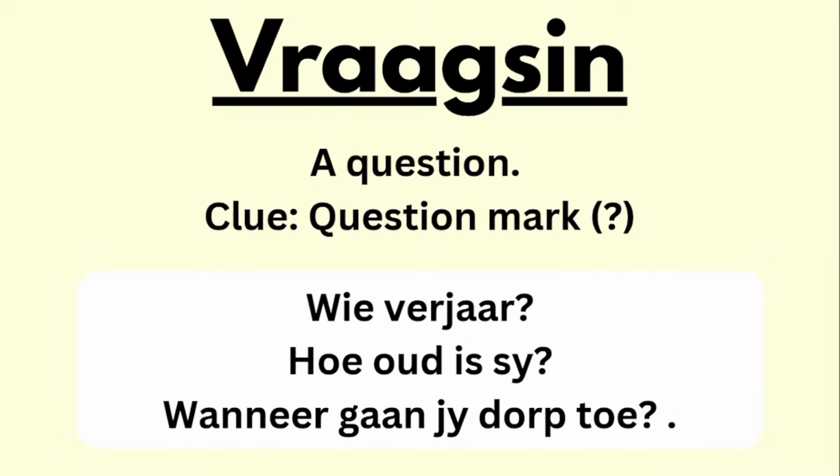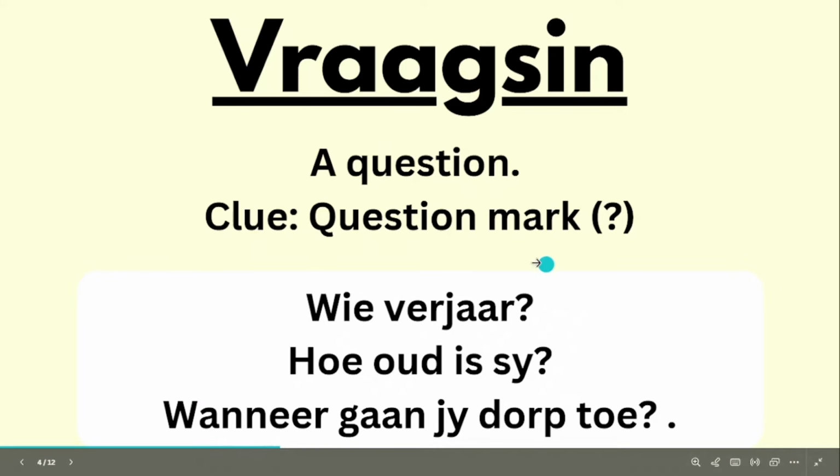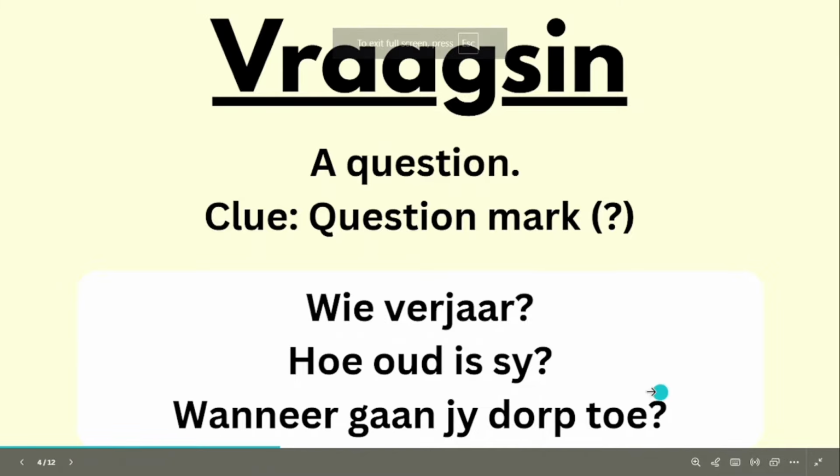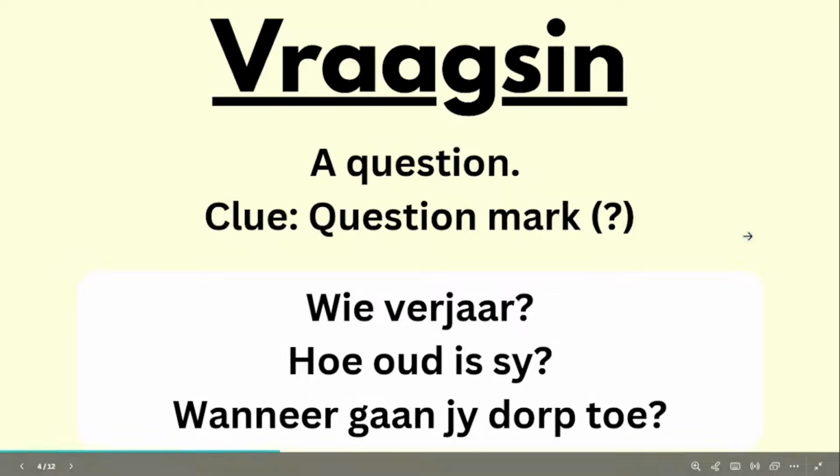That is vraagsin. Vraagsin means question. So it must be a question, and the clue in this case is going to be your question mark. As you know, there's a lot of question types: wie, waar, wanneer, hoeveel, all of that stuff. That will be your first clue. Your second clue will also be the question mark at the end, and that period shouldn't be there. So, wie verjaar? Hoe oud is sy? Wanneer gaan jy dorp toe? All of these are examples of vraagsinne.